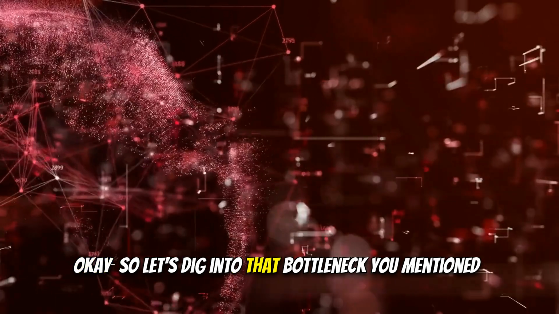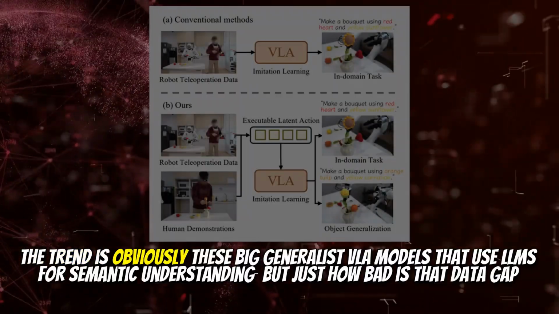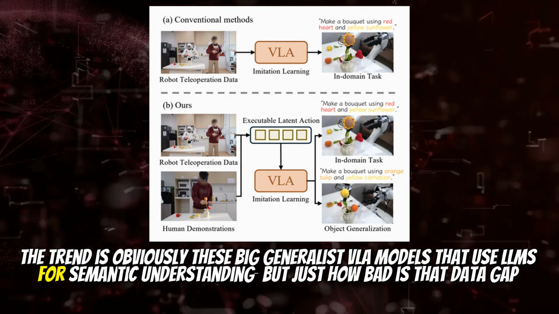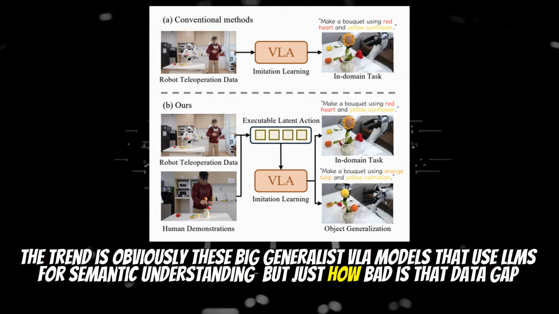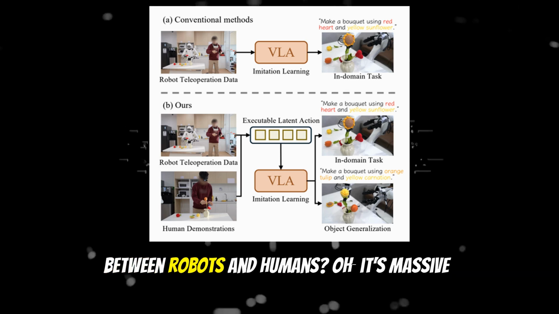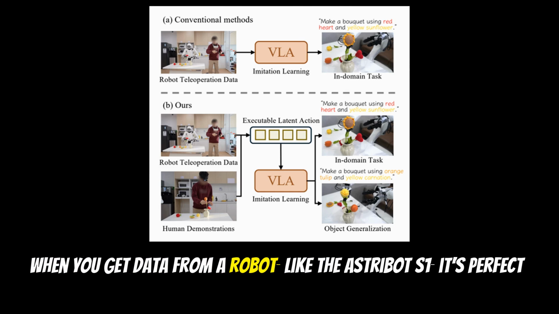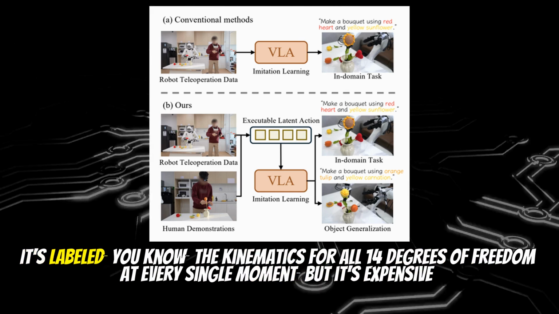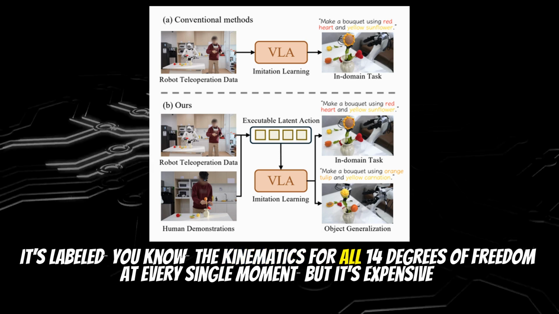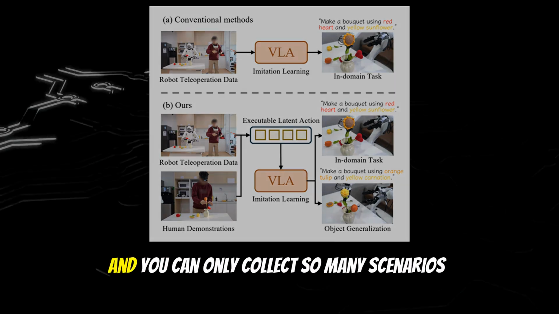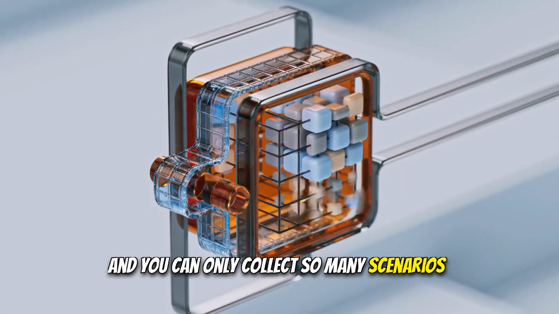Okay, so let's dig into that bottleneck you mentioned. The trend is obviously these big generalist VLA models that use LLMs for semantic understanding. But just how bad is that data gap between robots and humans? Oh, it's massive. When you get data from a robot like the Astrobot S1, it's perfect. It's precisely labeled, the kinematics for all 14 degrees of freedom at every single moment. But it's expensive, and you can only collect so many scenarios.